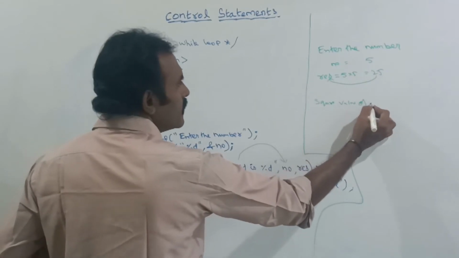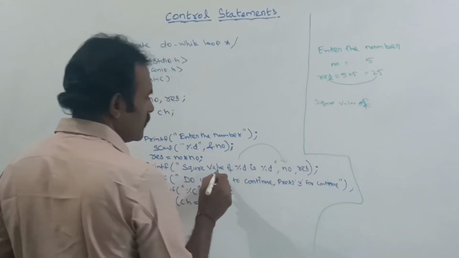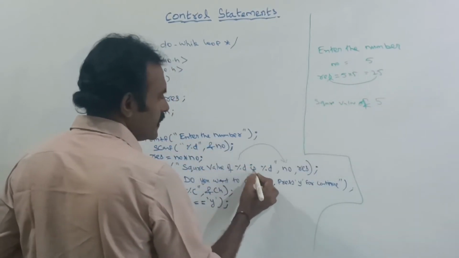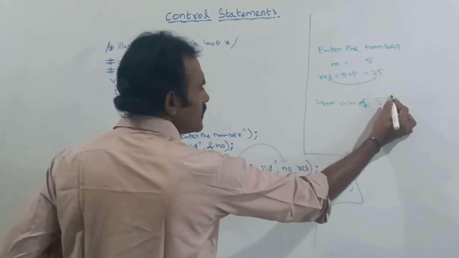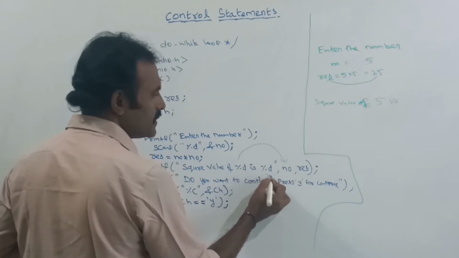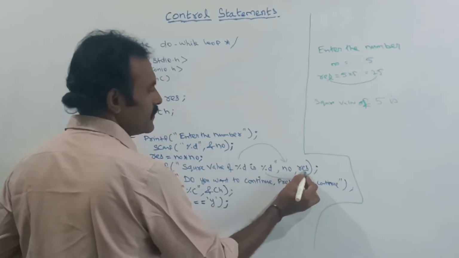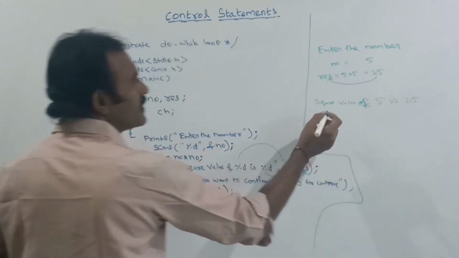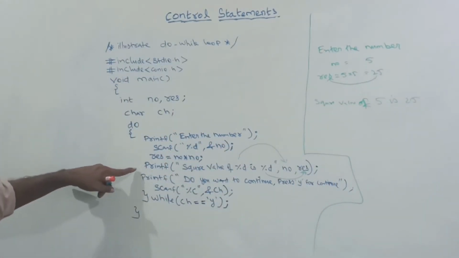That is, the square value of NO is 5. Next, this message is here after %d. This %d is for the RES value. What is the RES value? 25. So the output will be displayed like this.